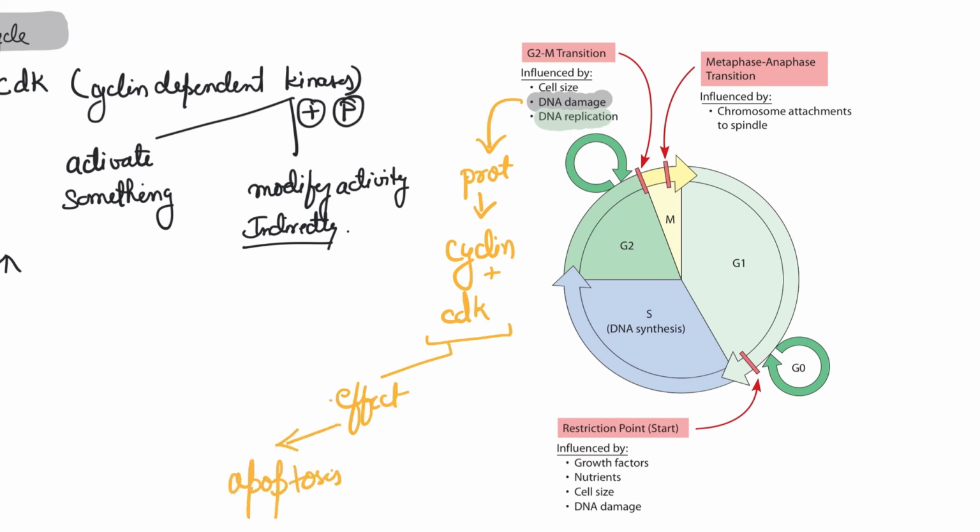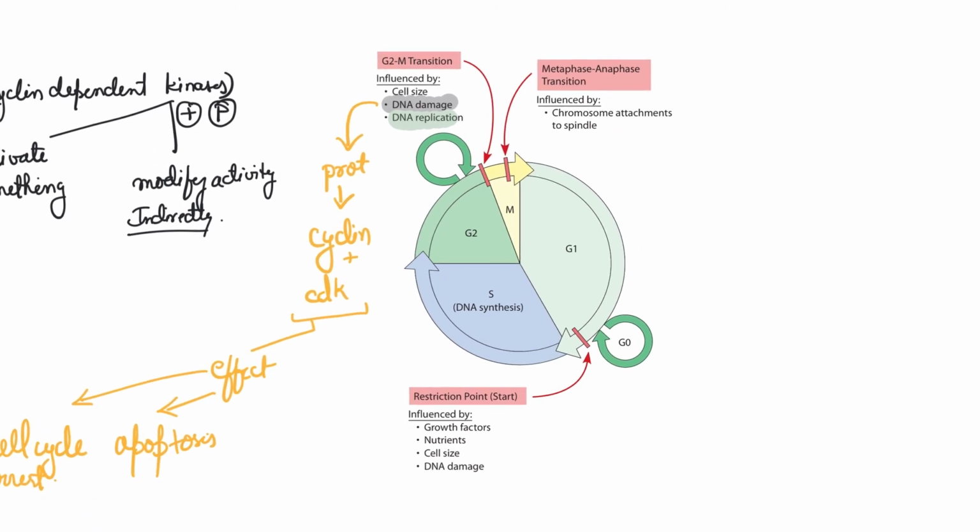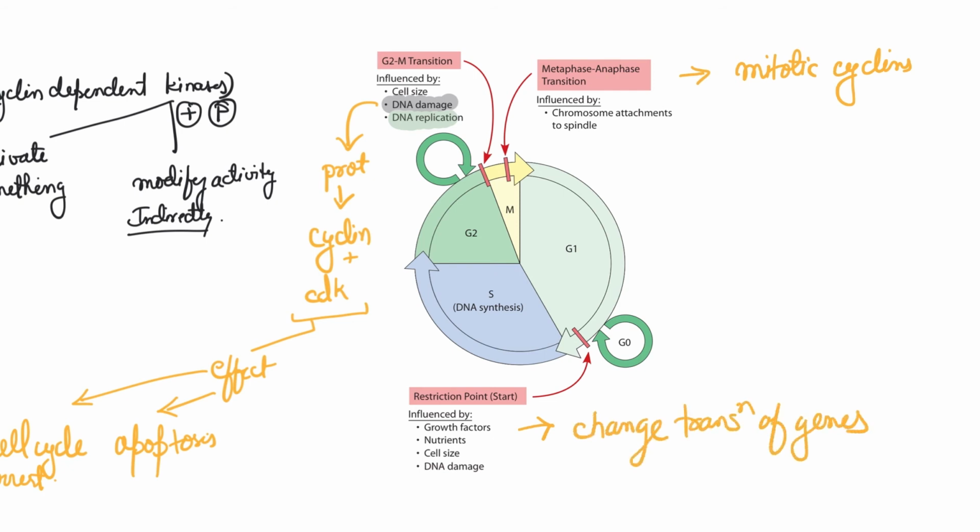So several proteins would be released, which would change the cyclin concentration or deactivate a CDK, and mark the cell for apoptosis or cell cycle arrest. So you have cyclins all over these. You have the G2 cyclins, you have the M phase cyclins, you have the G1 cyclins, right? Now, these are things like growth factors or nutrient availability. These can change how cyclins or CDKs work.